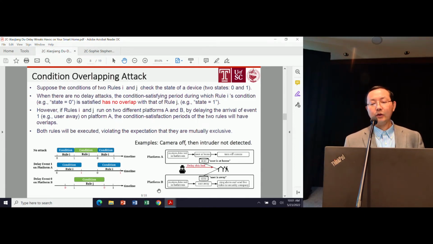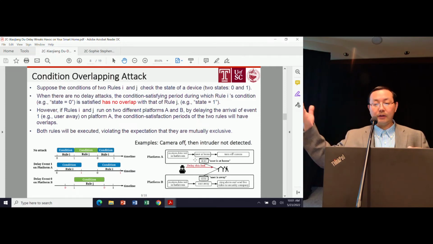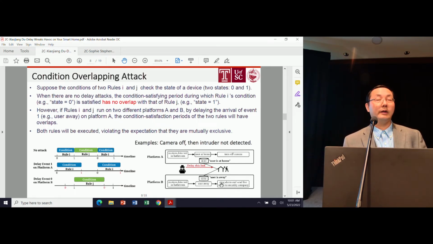What attack could happen is that when the user leaves the home, the attacker could delay the user away message that is sent to platform A. So in this case, on platform A, on the cloud or local server, it still shows the user status as at home. So it will shut down the camera, which will prevent the second rule on platform B from executing.